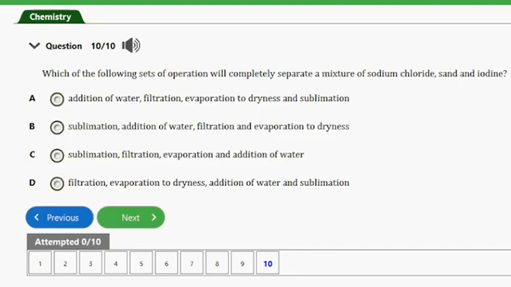So sublimation is the process actually where substances change from its solid state to the gas state without going through the liquid state, and that's the process that you can use to separate the iodine from this compound. So that's it guys for this question, and this is where we'll end this video guys for today.